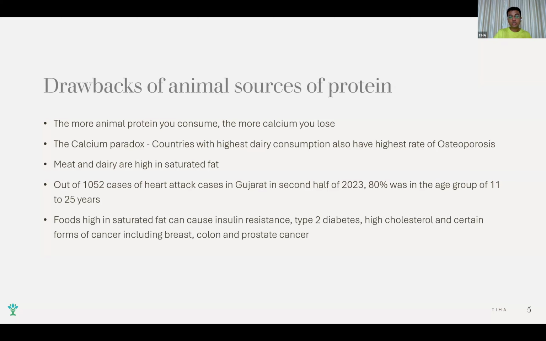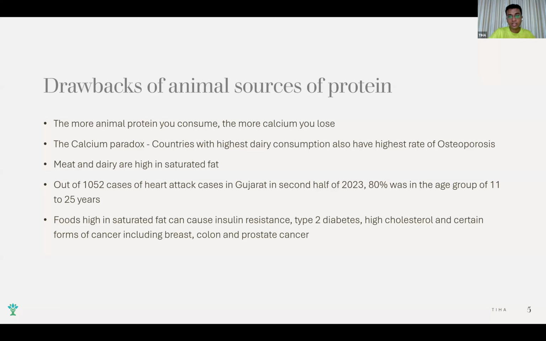And foods which are high in saturated fat can also cause what? Insulin resistance, type 2 diabetes, high cholesterol. Cholesterol is one thing you can never get from plant sources. Cholesterol is produced only in animals. In our bodies, we are also animals, human beings are also animals. Certain cholesterol is produced naturally in our body, and whatever animal sources of protein we eat, meat, dairy, fish, you get a lot of cholesterol from that.